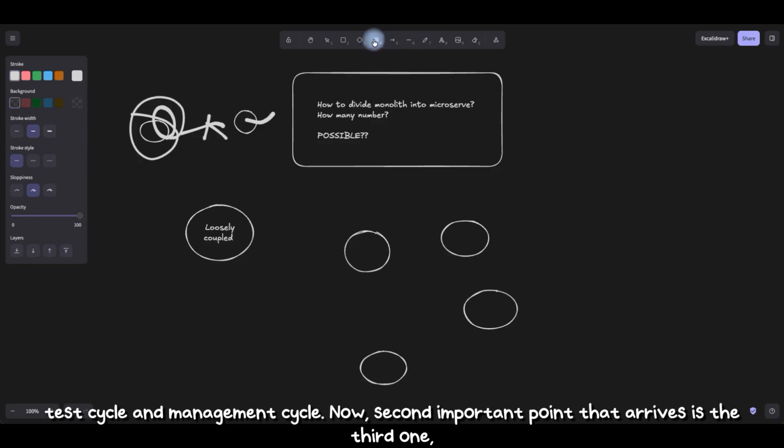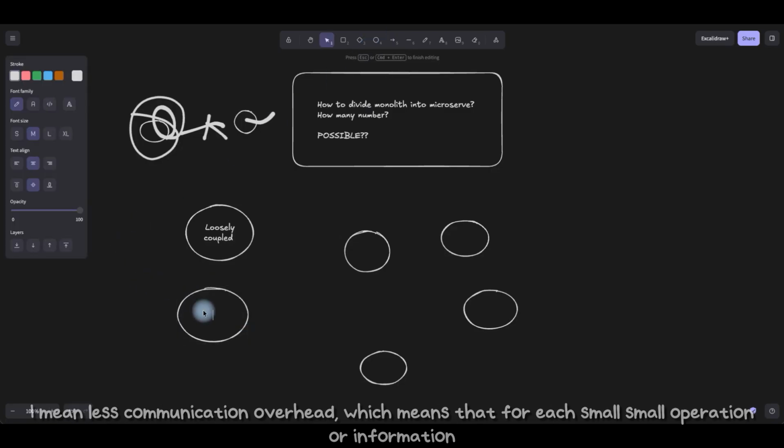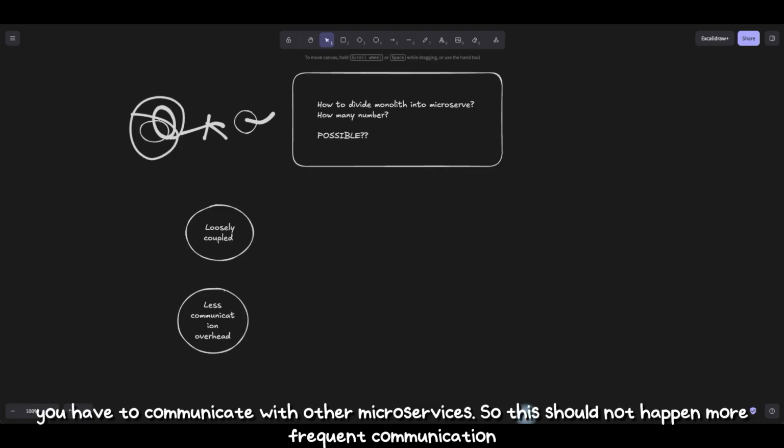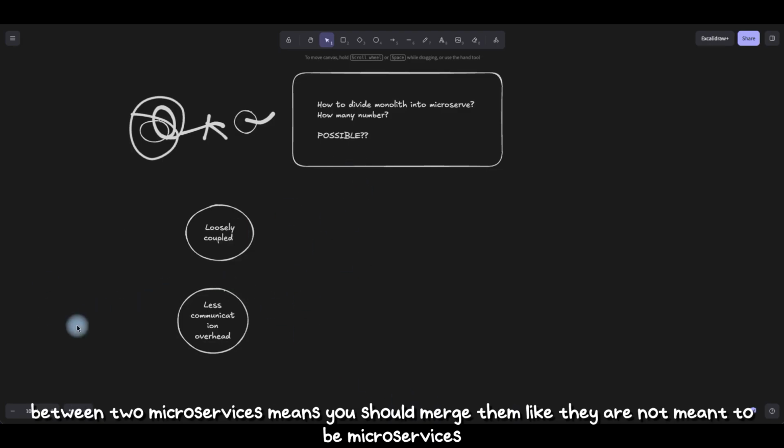Now, the third important point is less communication overhead, which means that for each small operation or piece of information, you should not have to communicate with other microservices. So this should not happen. More or frequent communication between two microservices means you should merge them. They are not meant to be microservices in the first place.